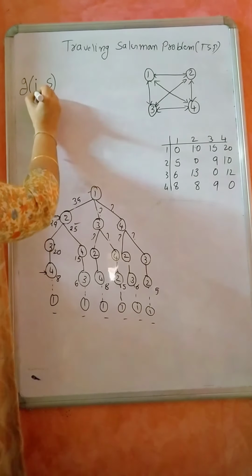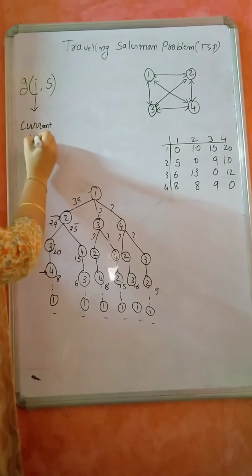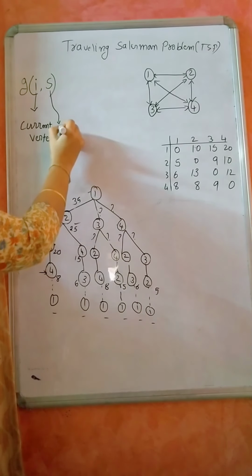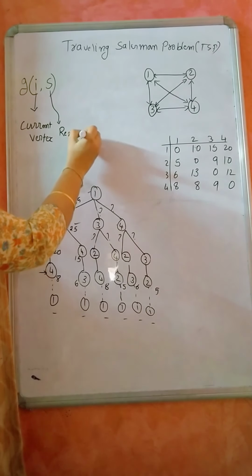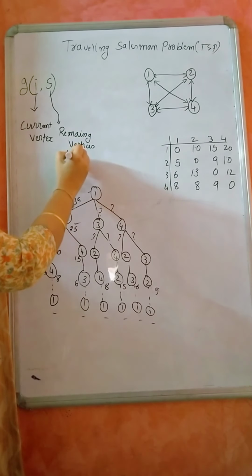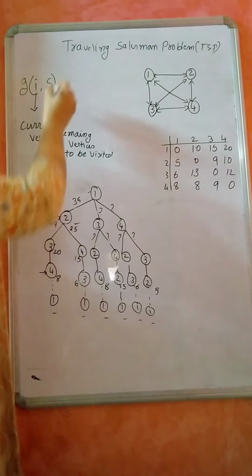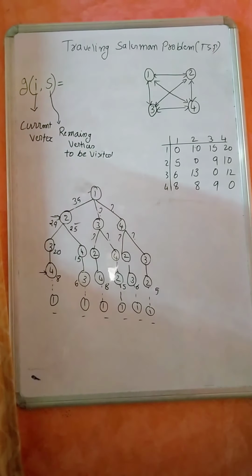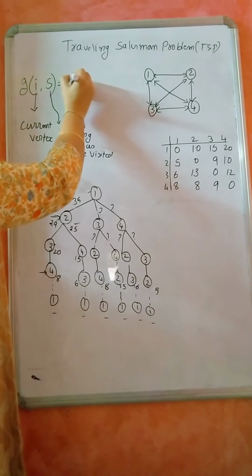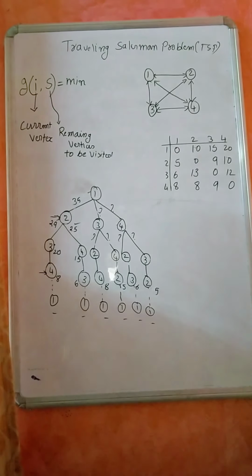So what does this I represent? It represents the current vertex where we are. Okay. What does S represent? This represents the remaining vertices to be visited. Okay. Now this is equal to, so what is the formula? I can say it is nothing but the minimum of. So assume that I am in 2.